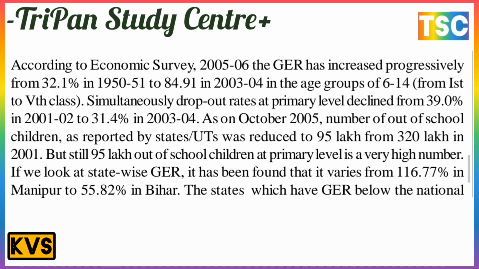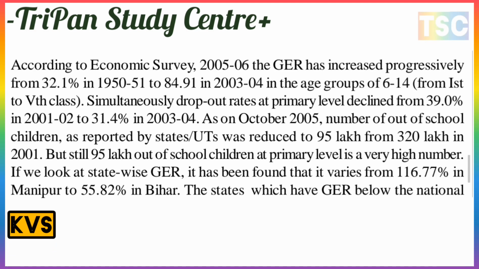Also, the dropout rate at the primary level declined from 39.0% in 2001-2002 to 31.4% in 2003-2004. As of October 2005, the number of out-of-school children as reported by states and UTs was reduced to 95 lakh from 320 lakh in 2001. But 95 lakh out-of-school children at the primary level is still a very high number.